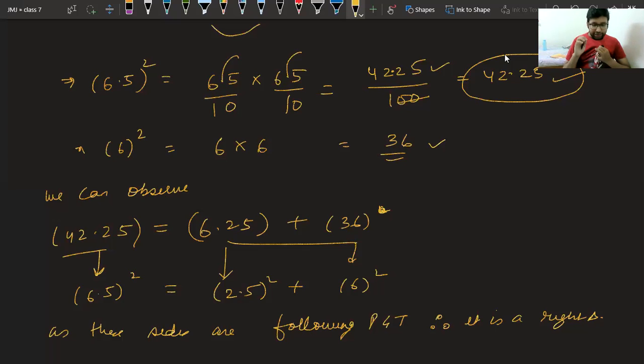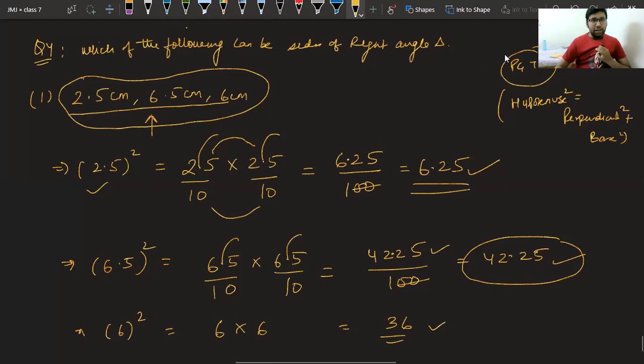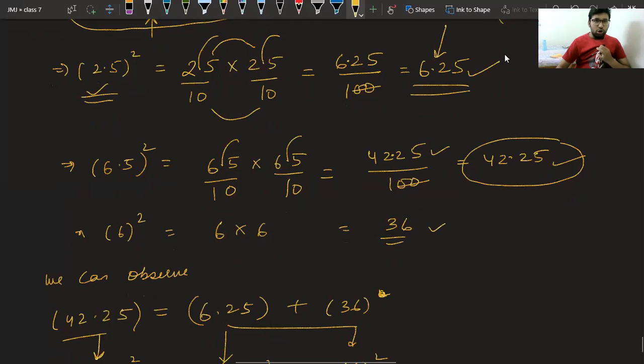Avneet is saying, I didn't understand this. Avneet, what I have done is, I have found the square of the three sides. I had 2.5, I found its square, it came as 6.25. Then I found the square of 6.5, the next side, it came as 42.25. Then I found the square of the third side, which is 36.